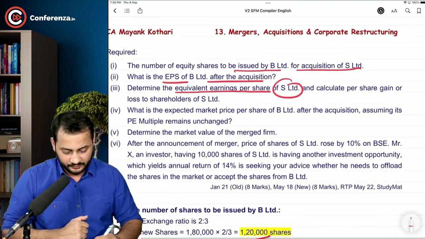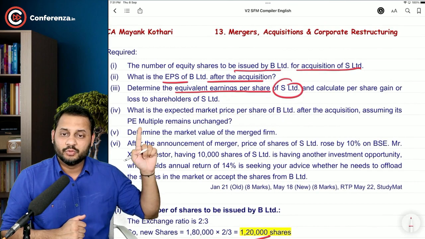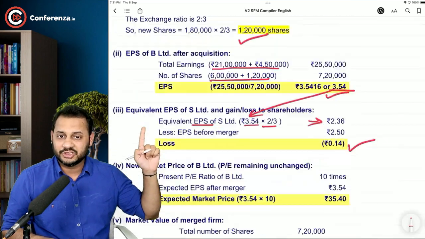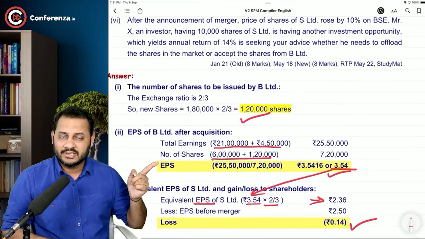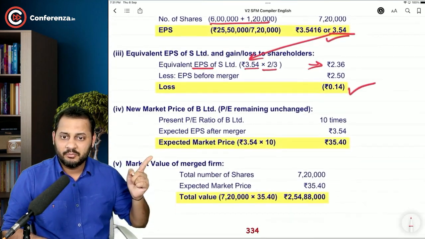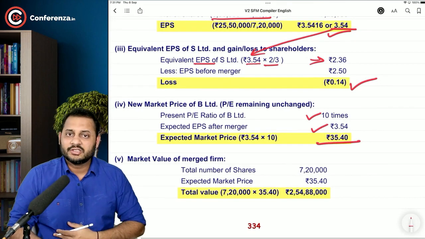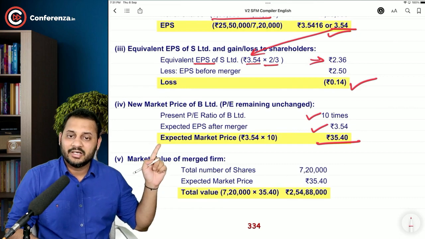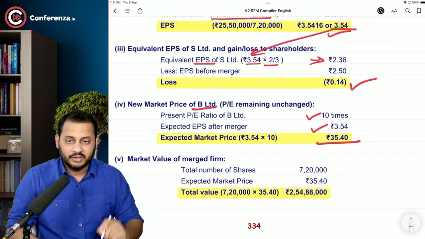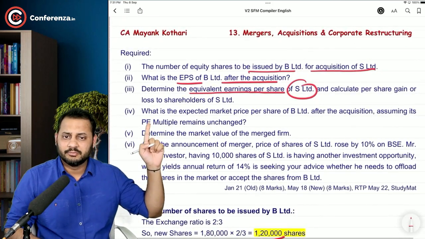Okay, one more thing. What is the market price per share after acquisition, assuming PE multiple remains unchanged? It's very simple, sir. If you do not change the PE ratio, then EPS after acquisition multiplied by the PE ratio. It was 10. 3.54. I told you it is 35.40. After the merger, the market price of B Limited will go to 35.40. Very simple till this point.